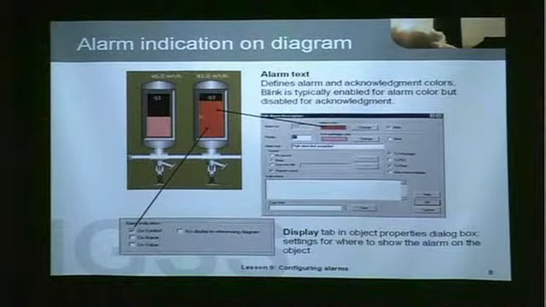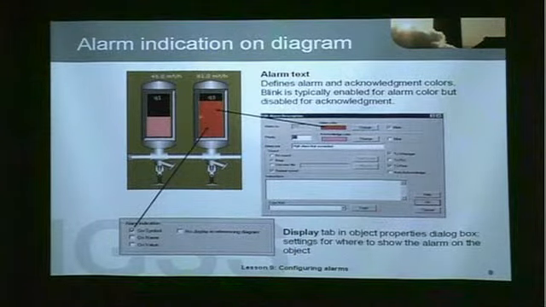Alarm indications on diagrams. We have several possibilities here for indicating an alarm for a particular object. Here we see the Edit Alarm Description dialog box on the Edit Mapping tab on the particular object in question. The alarm color is red, as we see illustrated on the left for Q3, which is in an alarm state. The acknowledge color has been changed to a lighter red. We see the priority is 12.